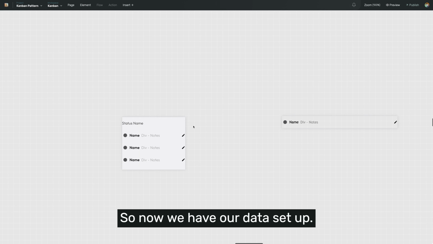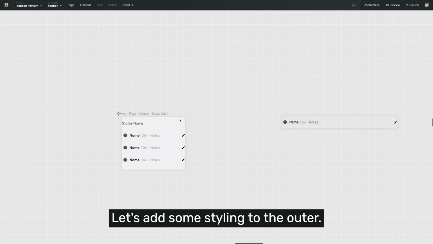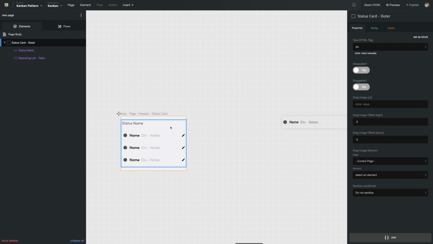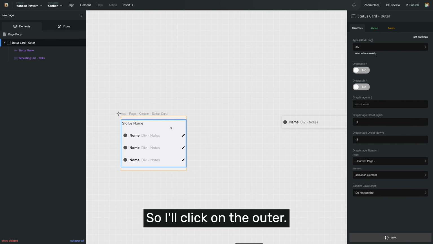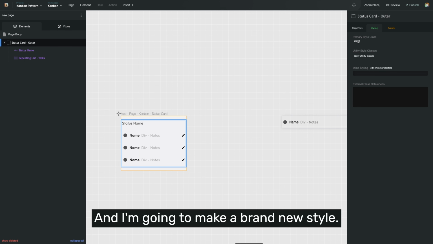So now we have our data set up for both of the elements on this page. Let's add some styling to the outer and to the status name element to give it a better look. So I'll click on the outer, we'll go to styling, and I'm going to make a brand new style.